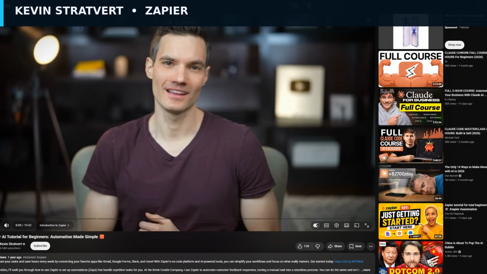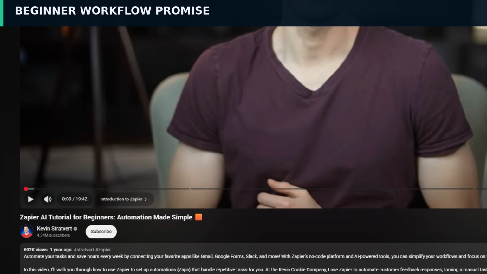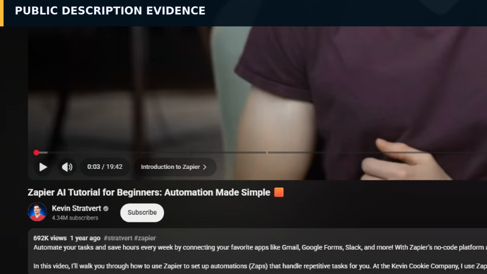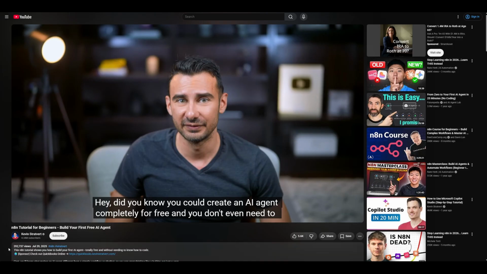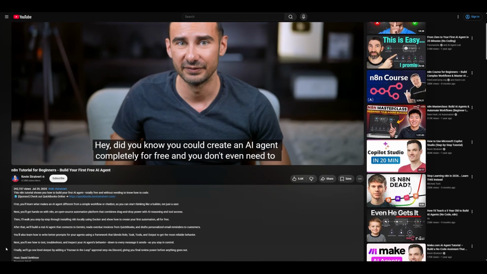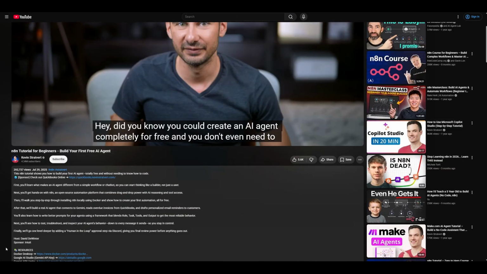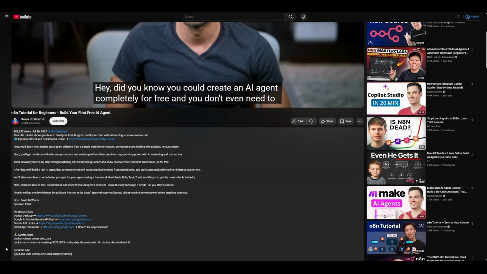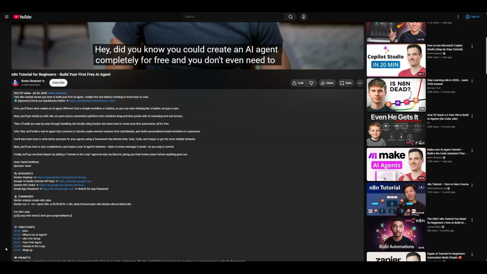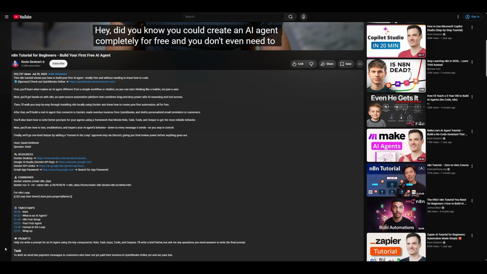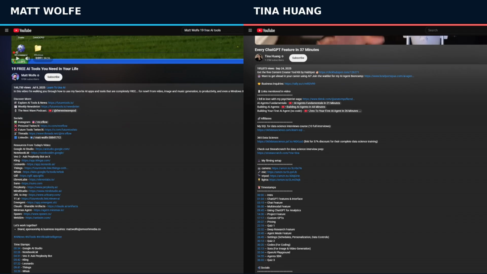The 6 primary examples cover several repeatable formats. Kevin Stratvert has beginner tutorials for Zapier and N8N built around direct outcomes: automate tasks, or build an AI agent. Their structure gives the viewer something to follow on screen: setup, connections, steps, and a result. Matt Wolf uses a tool roundup, but the format can still support mini demonstrations instead of a list of unsupported claims. Tina Huang's complete ChatGPT feature map makes depth itself the promise.